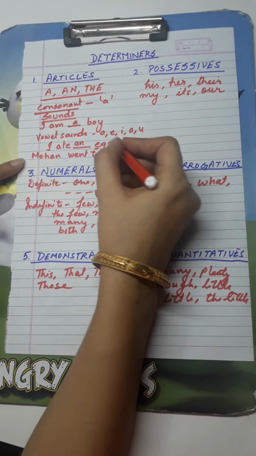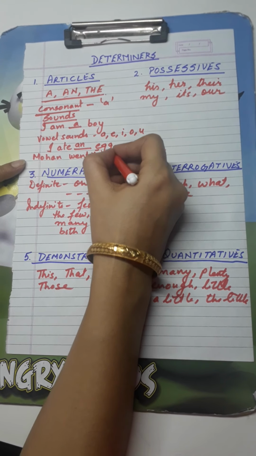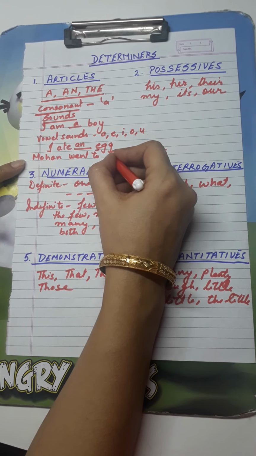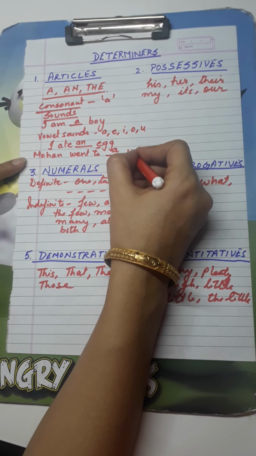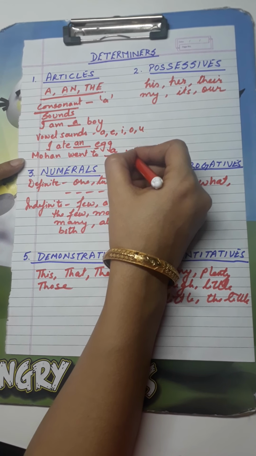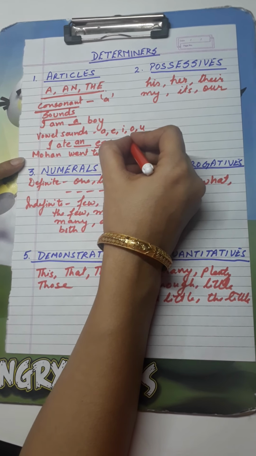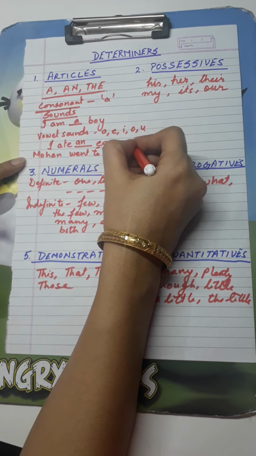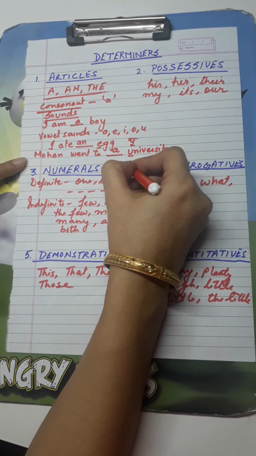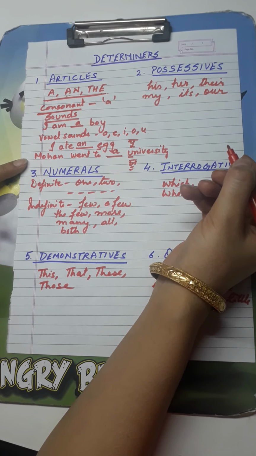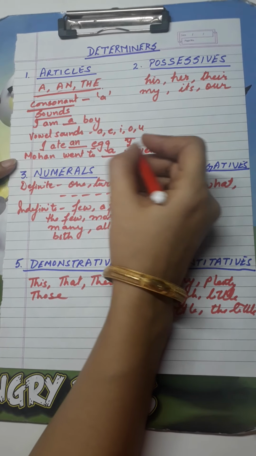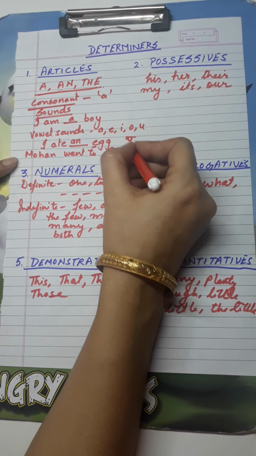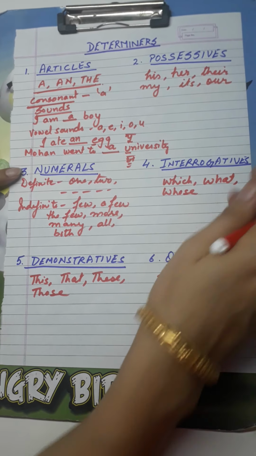Mohan went to a university. Now why is a used in front of university? Because it is producing the sound of y, you. If we write it in Hindi or Punjabi, it is written with y, yu, university. It is not uni-versity. Fine. So we have to see the sound which is being produced.